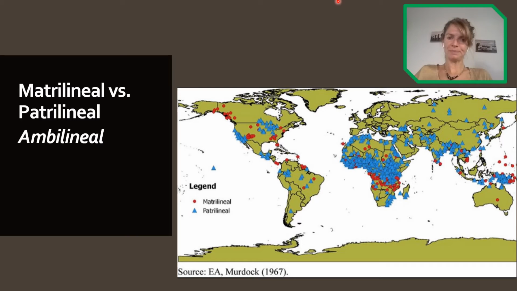So the line is drawn based on a male ancestor or based on male figures of the family. In the matrilineal system, it's based on the female of the family.